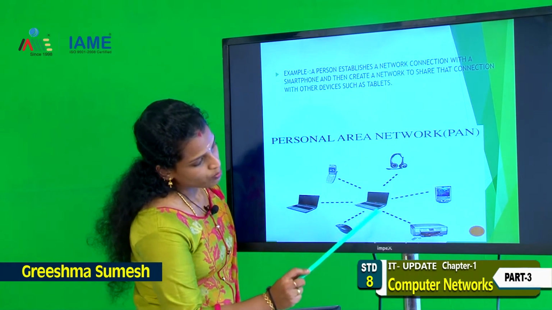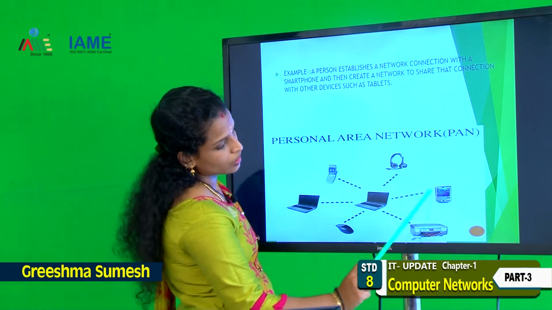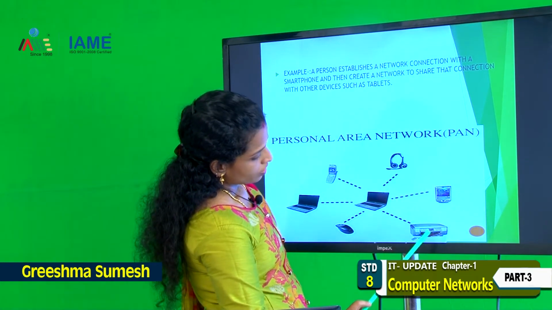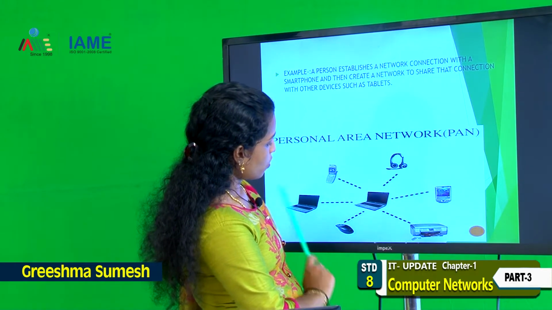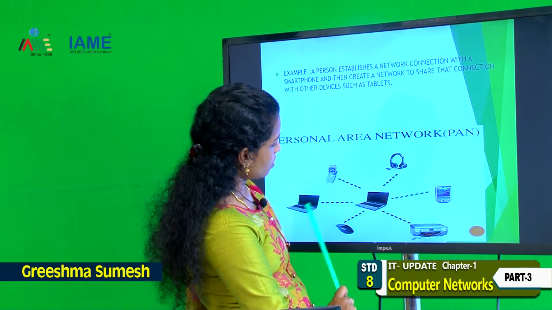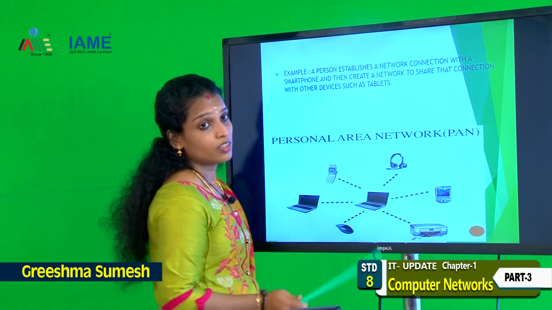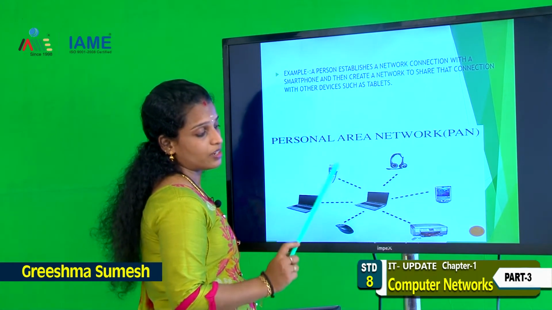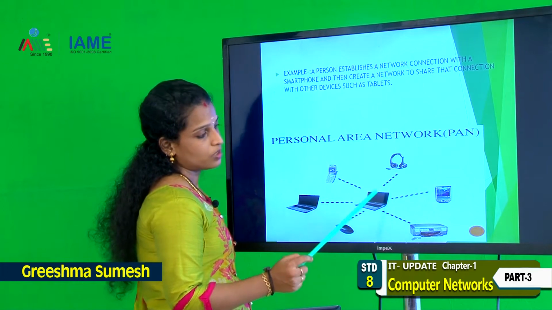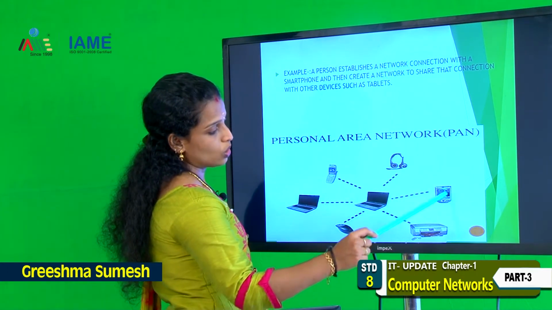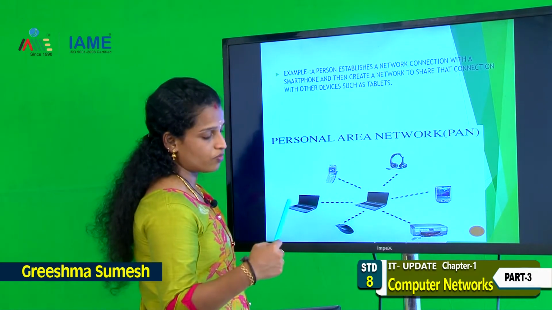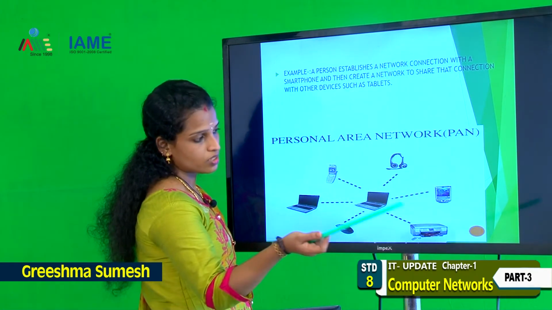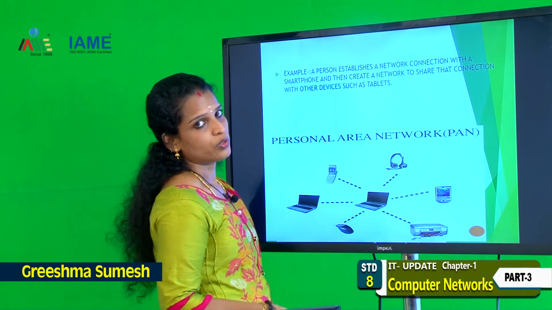One laptop is connected to earphone, printer, another monitor, one more laptop, mouse, mobile phone, and one more computer. This is a personal area network.